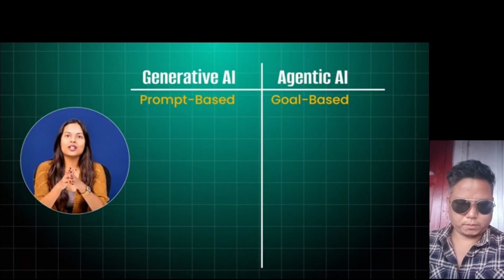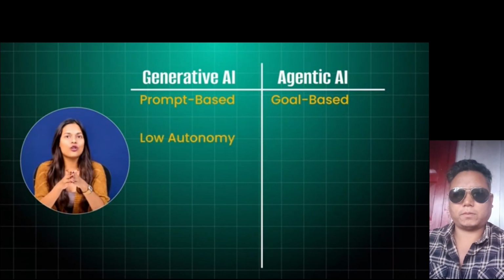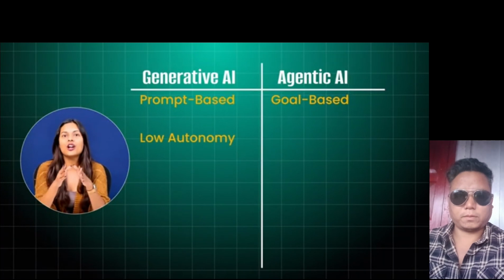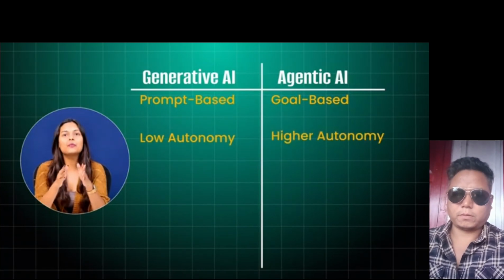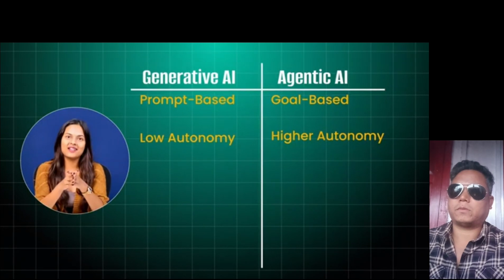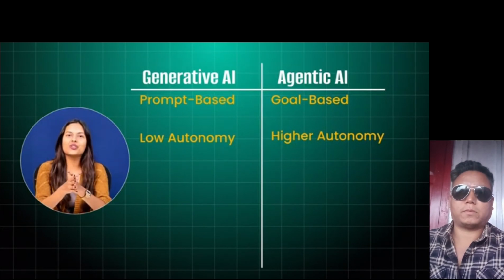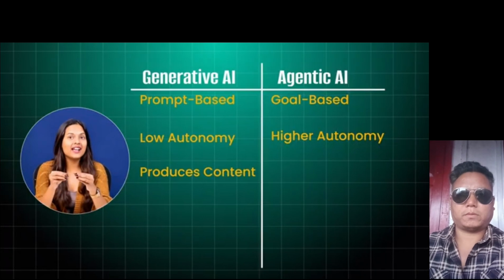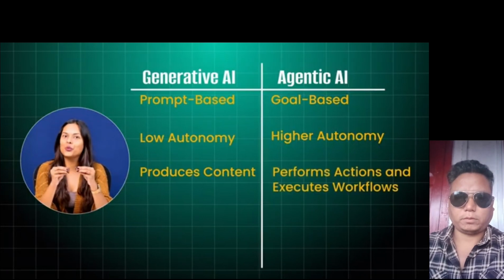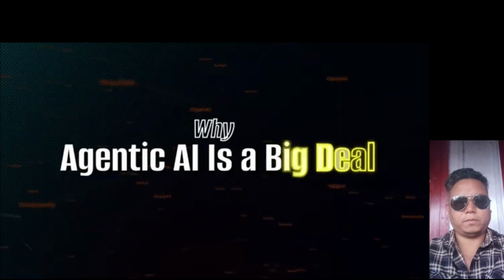Second, autonomy. Generative AI has low autonomy. It depends completely on user instructions. Agentic AI has higher autonomy. It can plan multiple steps and take actions independently. Number 3, execution. Generative AI mainly produces content. Agentic AI performs actions and executes workflows. Because of this, many experts believe agentic AI represents the next major phase of artificial intelligence. Now let's see why agentic AI is a big deal.